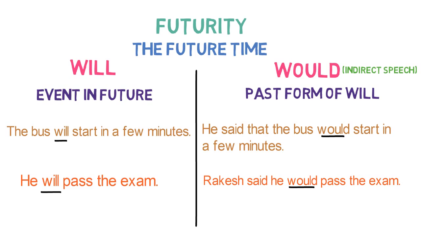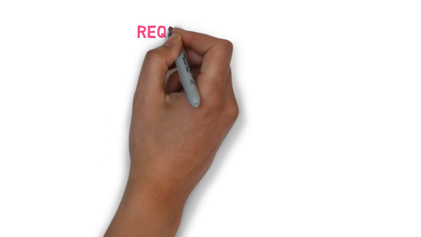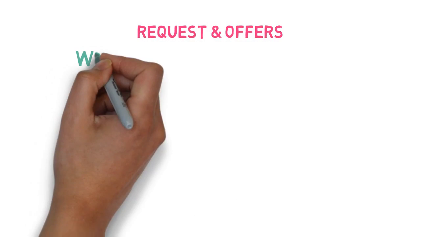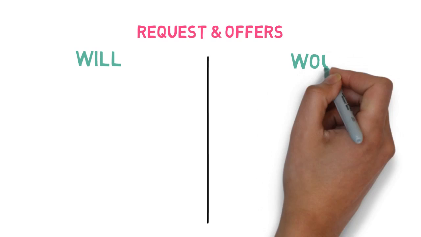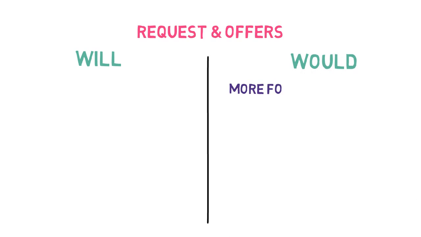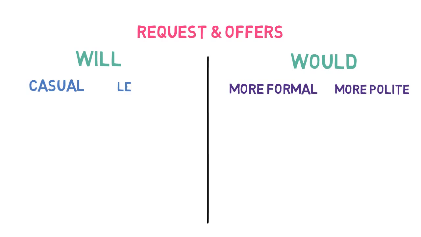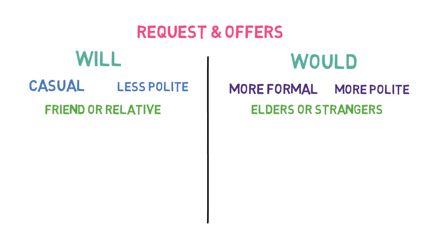Let's look into the next usage of the verbs will and would. Number 2. Request and offers. For requests and offers, we use will or would. But would is more formal and polite, while will is casual and less polite. As the verb will is more friendly, we use it when we are referring to a friend or relative of the same or younger age. And as would is more generous, we use it when we are referring to elders or strangers.